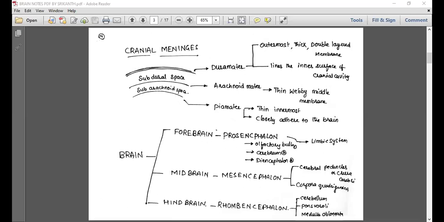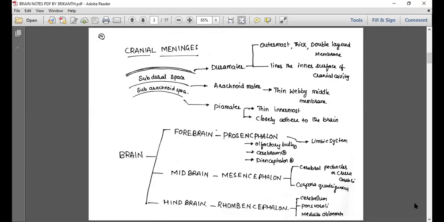The midbrain includes the cerebral peduncles and crura cerebri, and also the corpora quadrigemina. The hindbrain includes the cerebellum, pons varoli, and medulla oblongata.